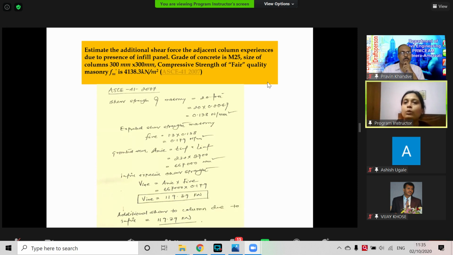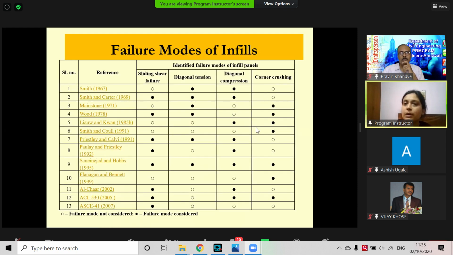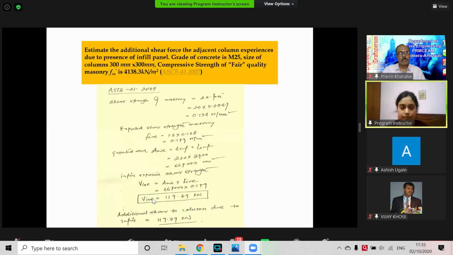That maximum load we can calculate by computing the failure load in these 4 different modes and taking the minimum. But as per my studies and the design guidelines, we have seen the sliding shear failure remains the minimum one, so it governs the failure mostly.